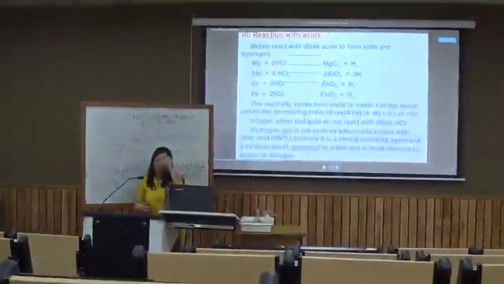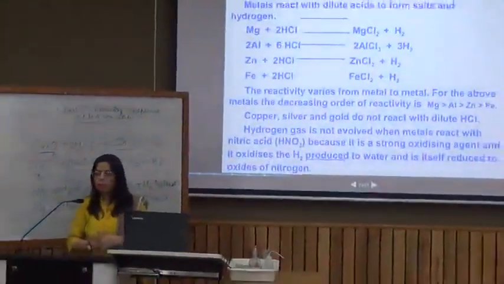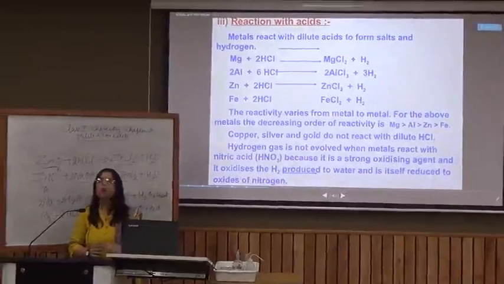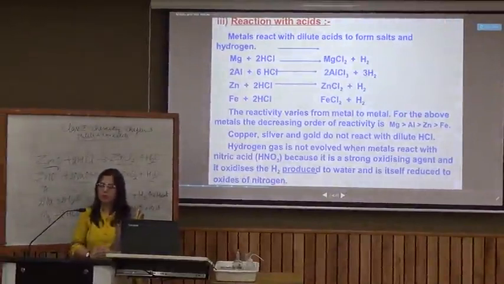So we can draw a conclusion that metals react with acids to produce salts and hydrogen gas. So we're keeping this test tube for some time to observe it later. What do you observe here? That the vigor of the reaction is again changing. Copper, silver, gold will not react with dilute HCl. Hydrogen gas is not evolved when metals react with nitric acid. So we generalize that when metals react with acids, they produce salt and hydrogen gas.